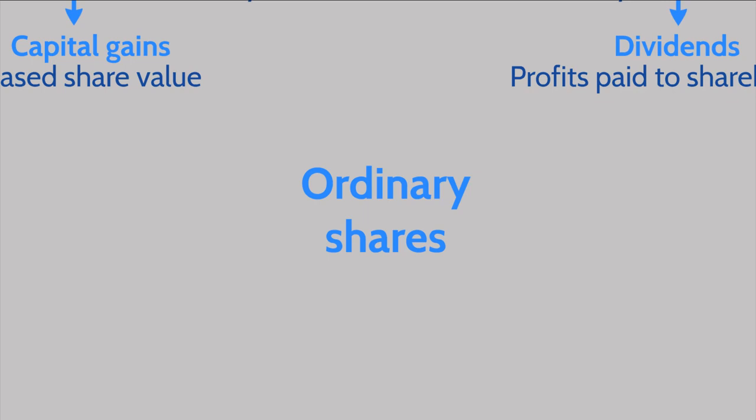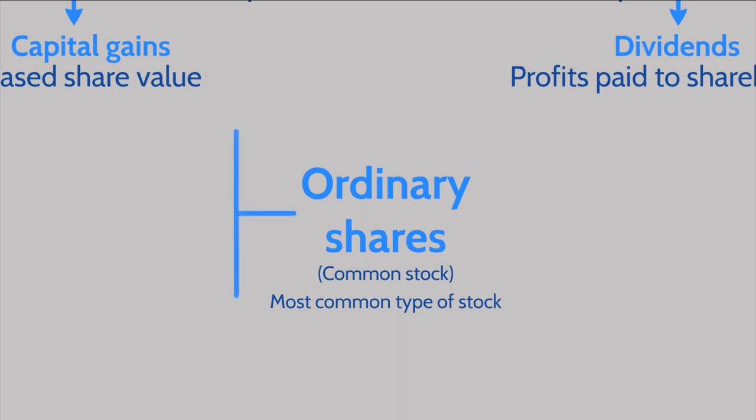But for now, let's jump in and consider our first type of share, ordinary shares. Ordinary shares are also known as common stock. As this name suggests, this is because they are the most common type of stock. So when you hear about people investing or talking about investing in shares, it's most likely that they will have invested in ordinary shares. So what are the traits and characteristics of this type of share?